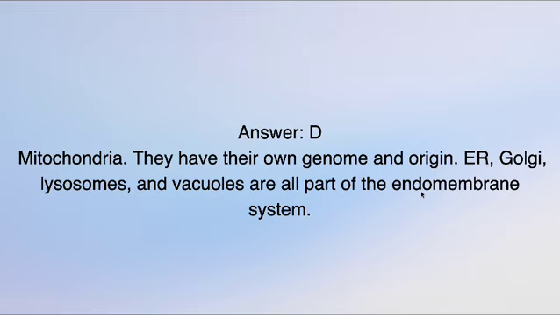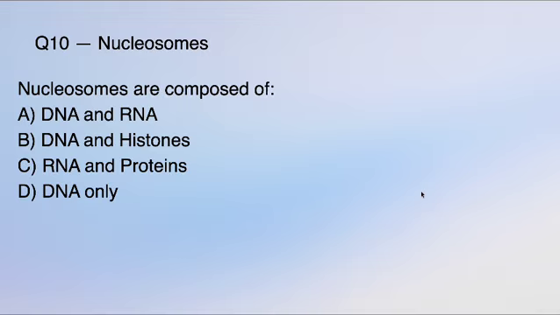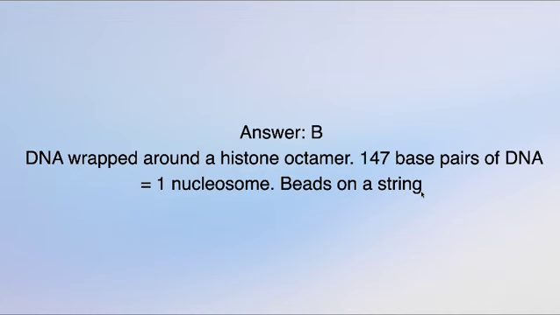The last question about this section is about nucleosomes. Nucleosomes are composed of. We think it is easy. Yes, it is easy. But in the exam hall, we will think, is it DNA and RNA? Is it DNA and histones? There may be confusion. So try to avoid such confusions. The answer is option B, that is DNA and histones. DNA wrapped around a histone octamer. So 147 base pairs of DNA equal to 1 nucleosome, like beads on a string.